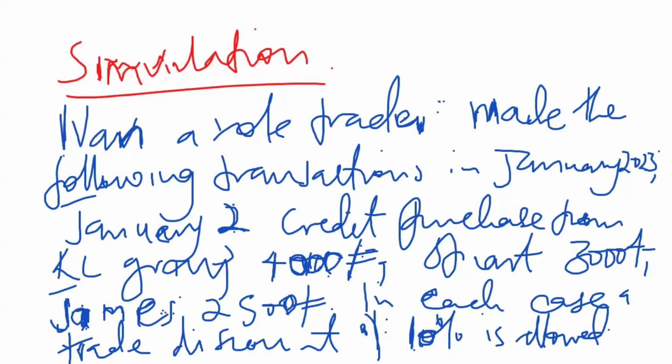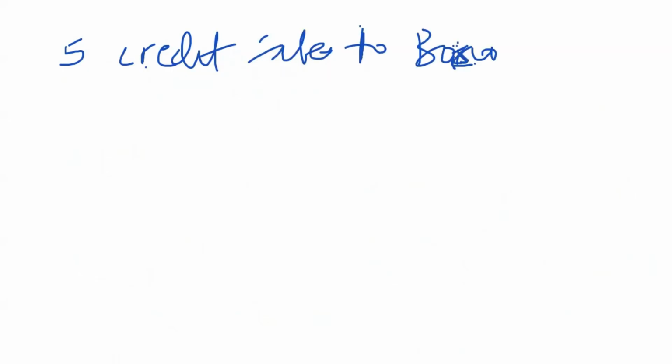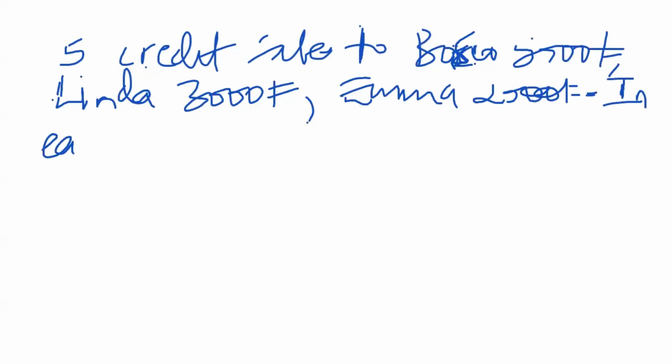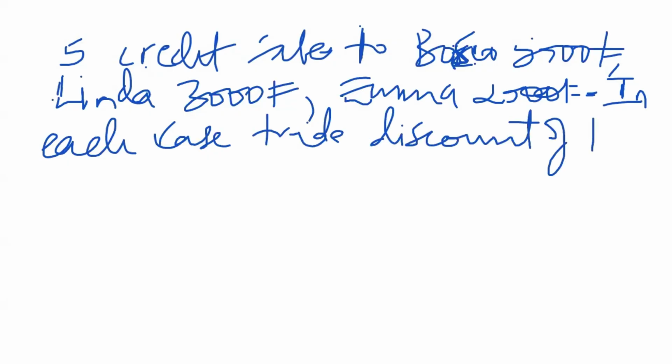Then we go to the next transaction. The next transaction happened on January 5th. We have credit sales to Bosco, 5,000 shillings, Linda, 3,000 shillings, Emma, 2,000 shillings. In each case, a trade discount of 15% is allowed.